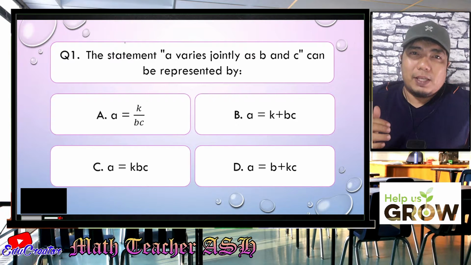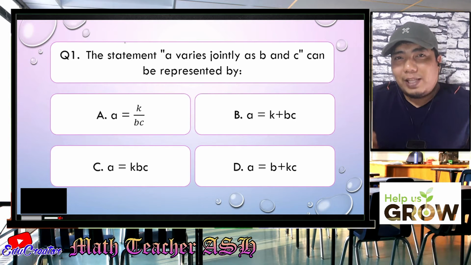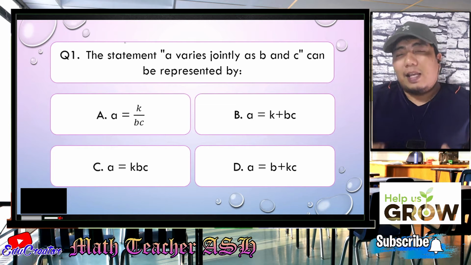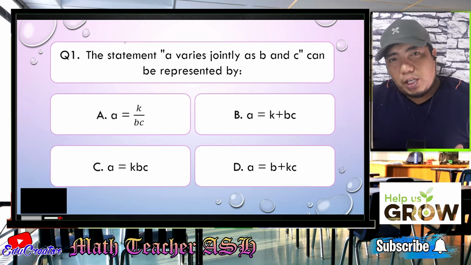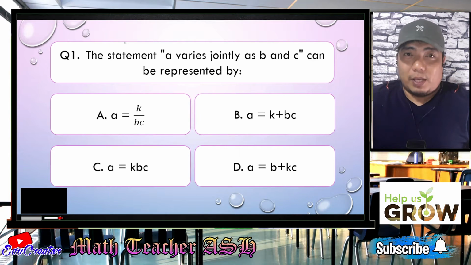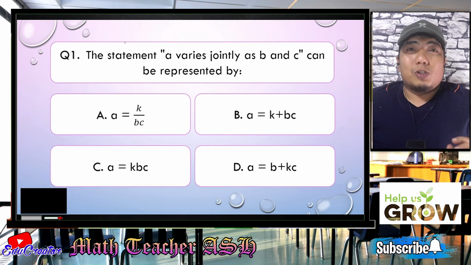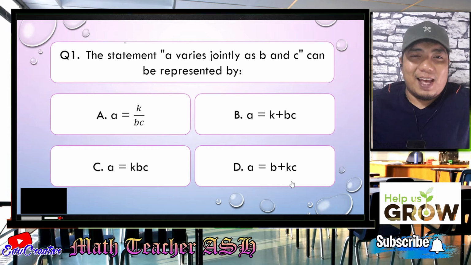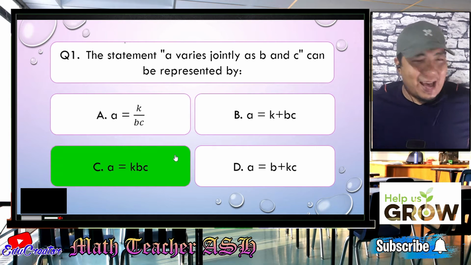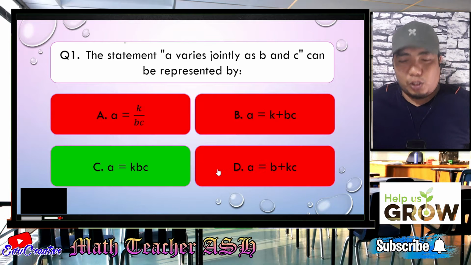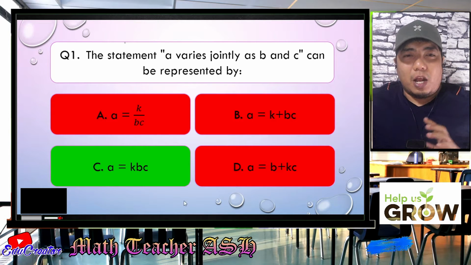Now, what is varies jointly as B and C? When we talk about jointly, we are talking about a joint variation in which there is a K, the constant of variation, multiplied by the variables B and C. So that will become KBC. So the correct answer for this given question is letter C. Easy, right? Very easy, my dear math learners. So now let us go to question number 2.